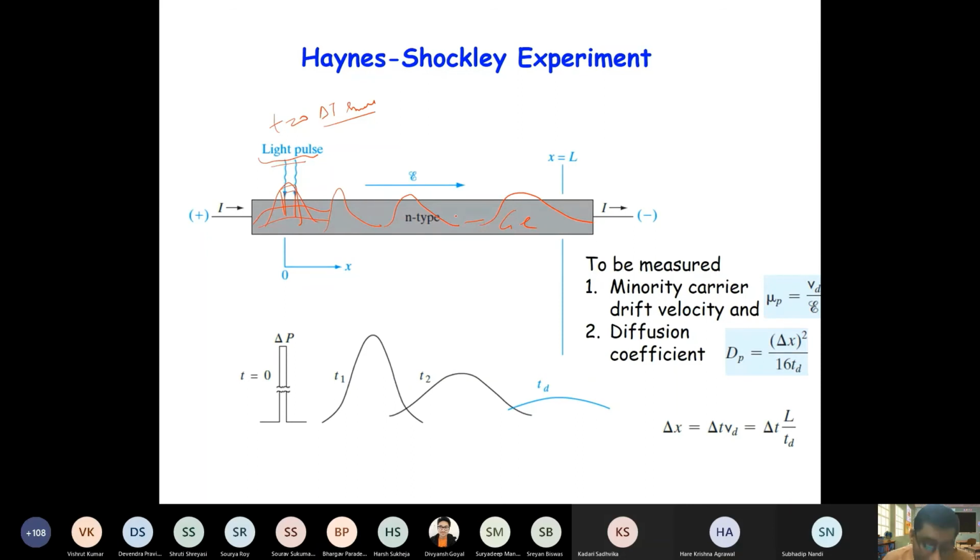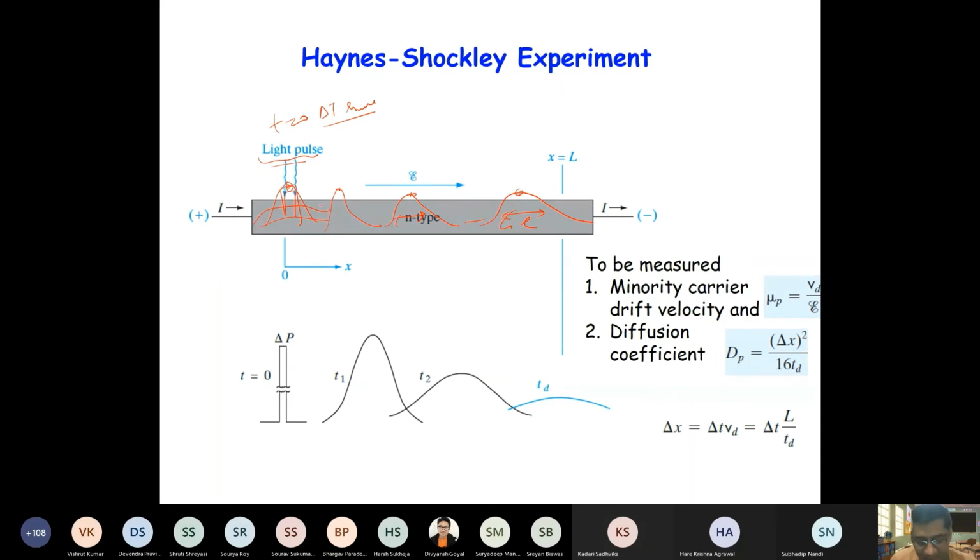So by the propagation of the peak, you can measure the mobility, right? The peak is propagating, and by the width of this, or the spread of this concentration profile, you can measure the diffusion, correct?